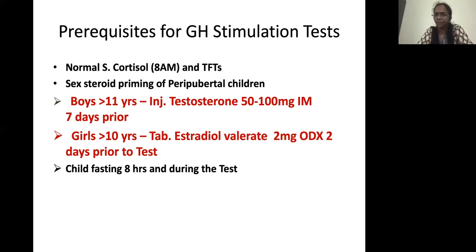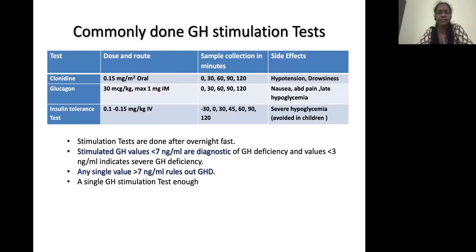And during the test, the child should be fasting. So the child has to be kept NPO from 10 or 11 in the night, and in the morning, the drug for stimulation is given. So what are the commonly done growth hormone stimulation tests? They are the clonidine stimulation test, glucagon stimulation test, and insulin tolerance test.